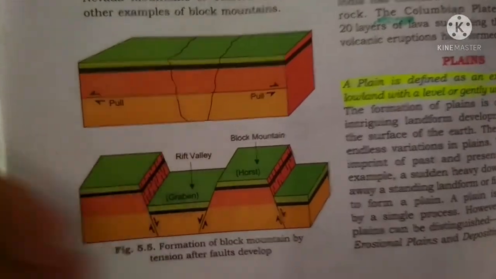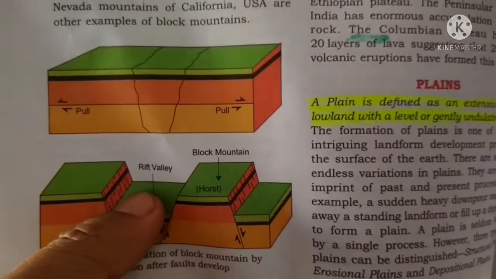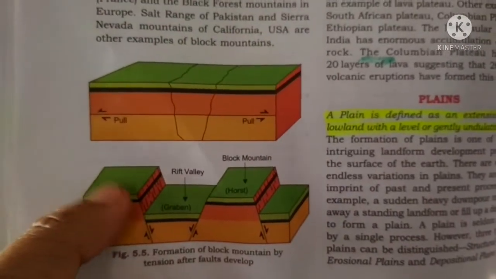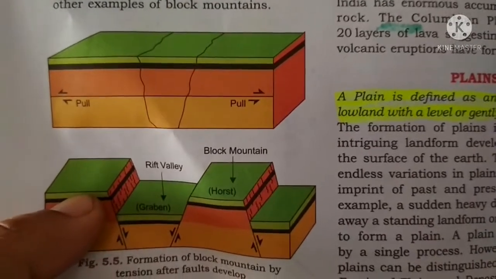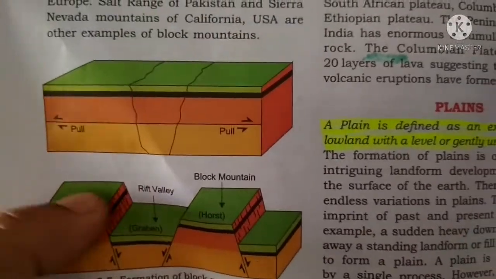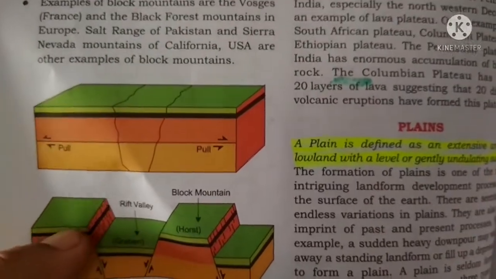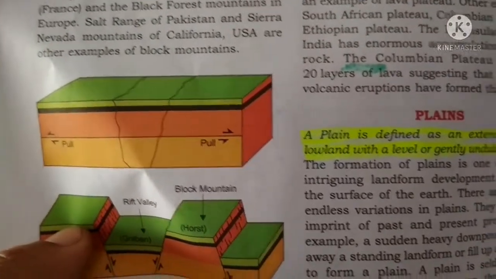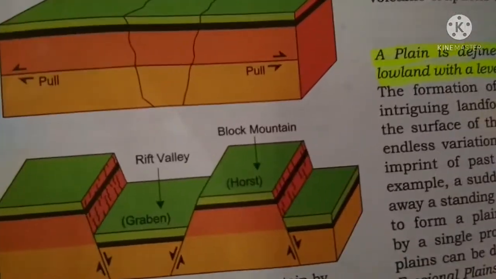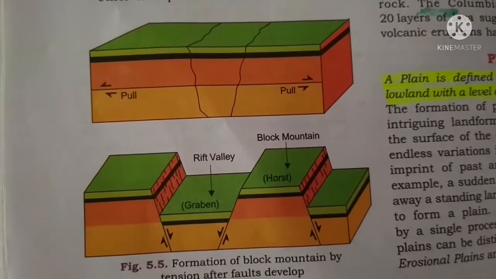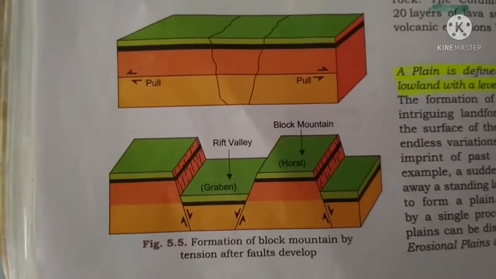The sunk portion is called rift valley, and the raised portion is called horst or block mountain. Horst is what it is called when the surface is flat. When the surface is not flat, when it has a curved, bent surface upside, then it is not called horst. When a block mountain has a flat top, then it is called horst. And the rift valley is also called graben.